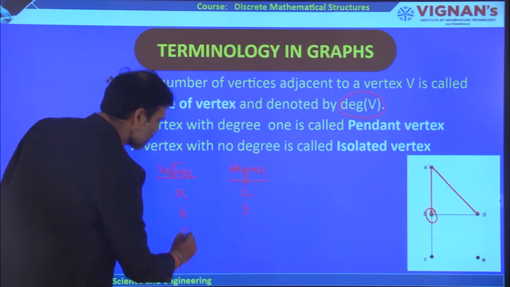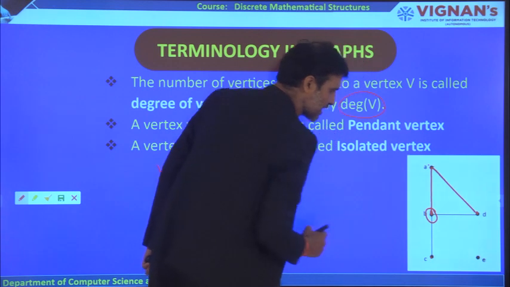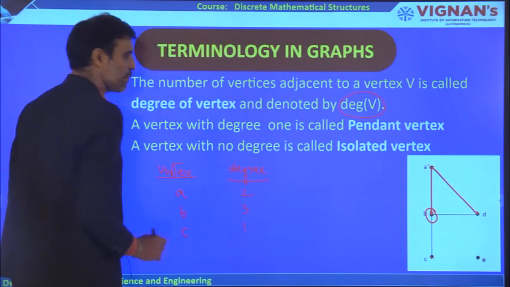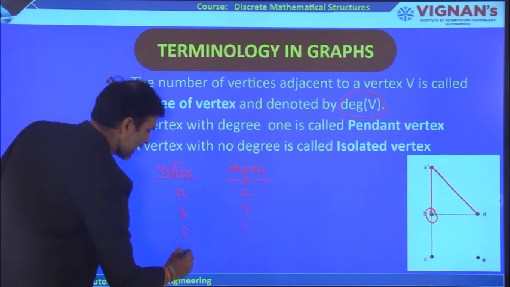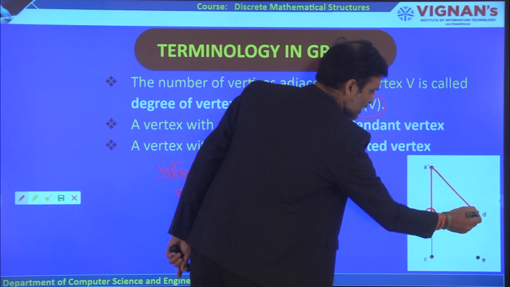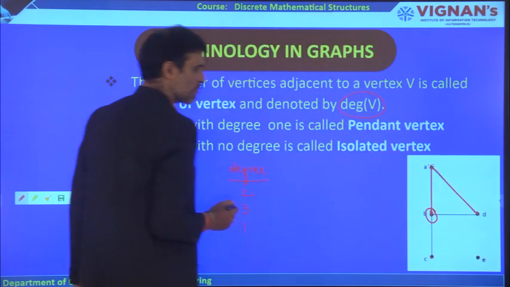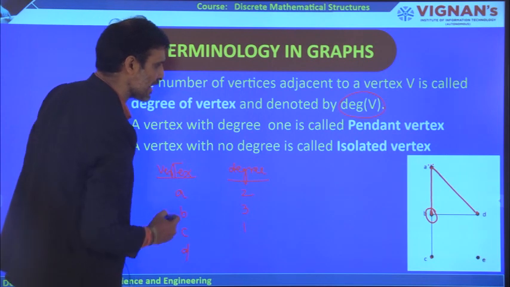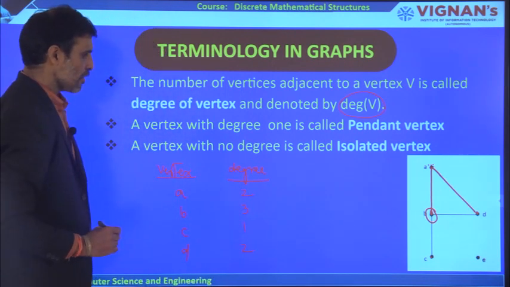Similarly, C has only one adjacent vertex, that is B. Therefore, the degree of C is 1. For D, A and B are adjacent vertices, so the degree of D is 2.